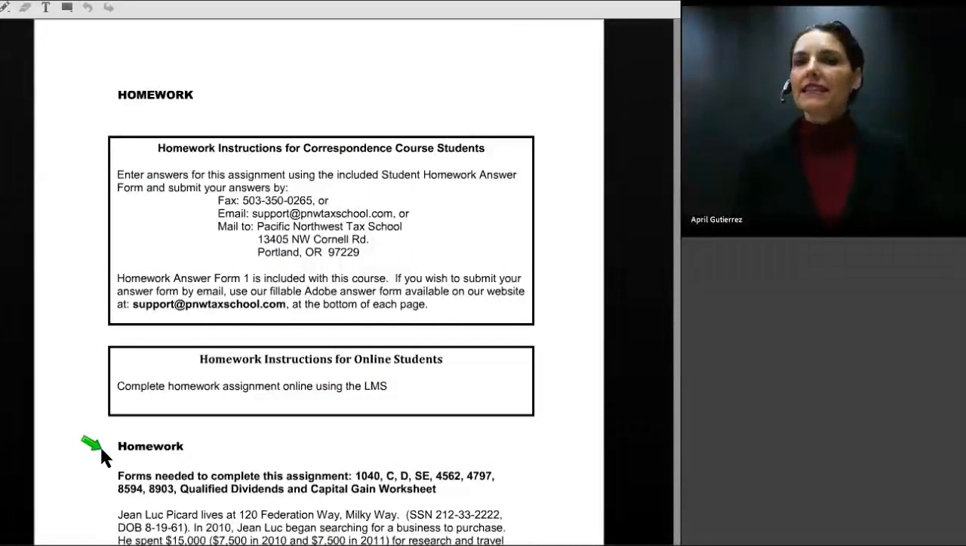We're going to begin session 22 with a review of the session 21 homework answer key. And of course, the session 21 homework assignment was a wowzer, a very complex assignment involving preparation of a complex Schedule C and accompanying schedules for a self-employed business owned by Jean-Luc Picard.